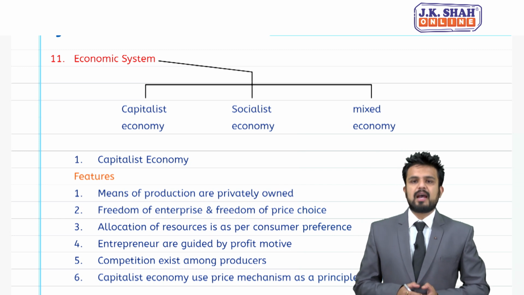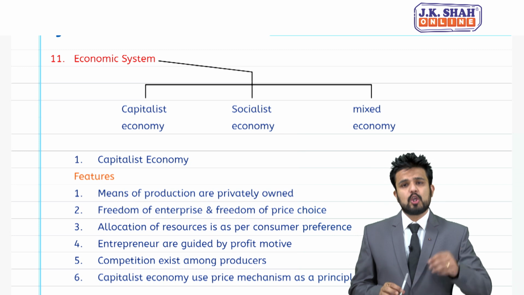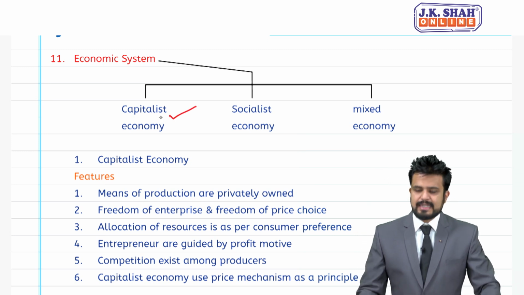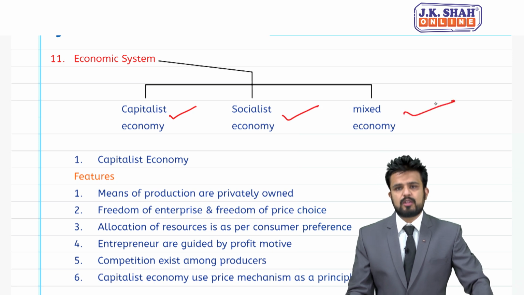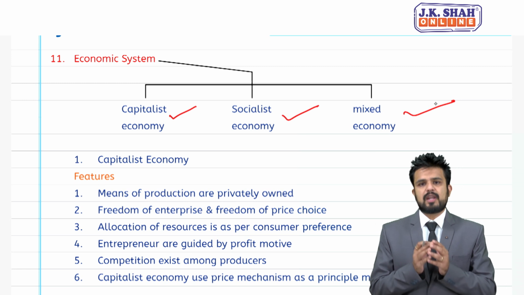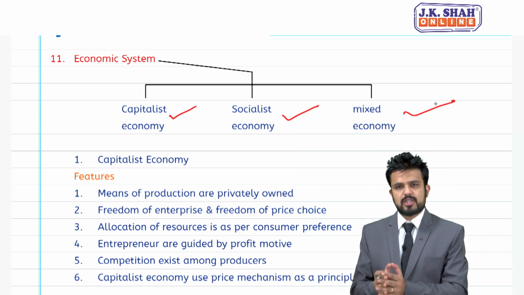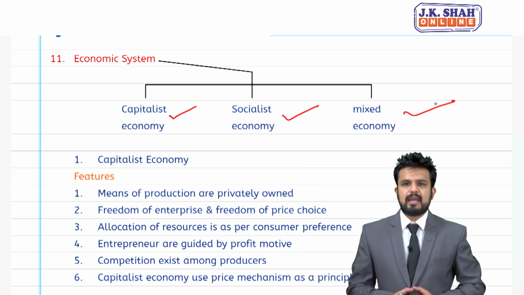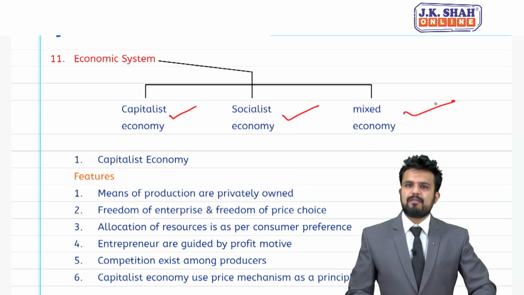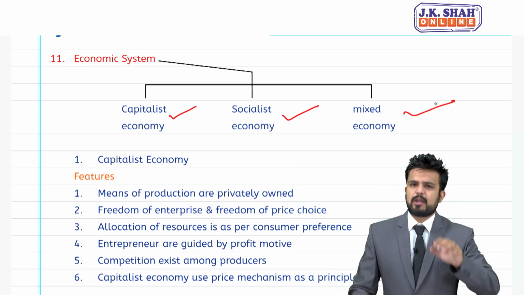So students, there are total 3 types of economic systems you can see on the screen. First is capitalist economy, second is socialist economy, and third is mixed economy. So first we will understand the features of capitalism, socialist and mixed economy, and likewise merits and demerits individually we will understand. So students, first is capitalist economy.